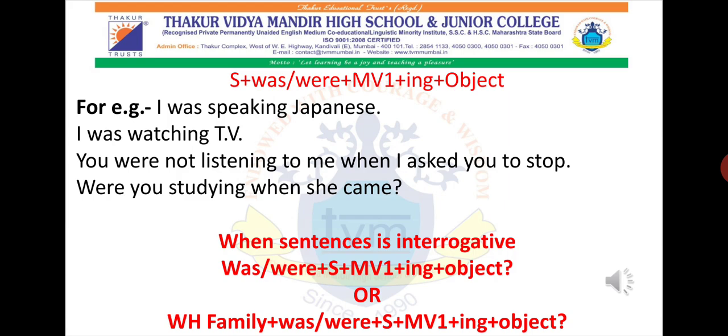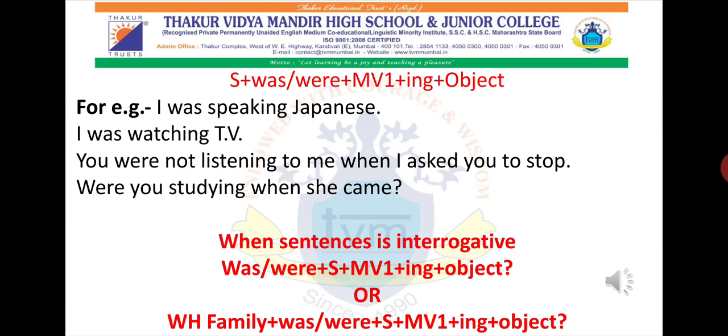You were not listening to me when I asked you to stop. Now, you. It is talking about someone else. So, you were not. Since the sentence is negative, we have added not. You were not. What will come? Main verb plus ing: listening to me when I asked you to stop.